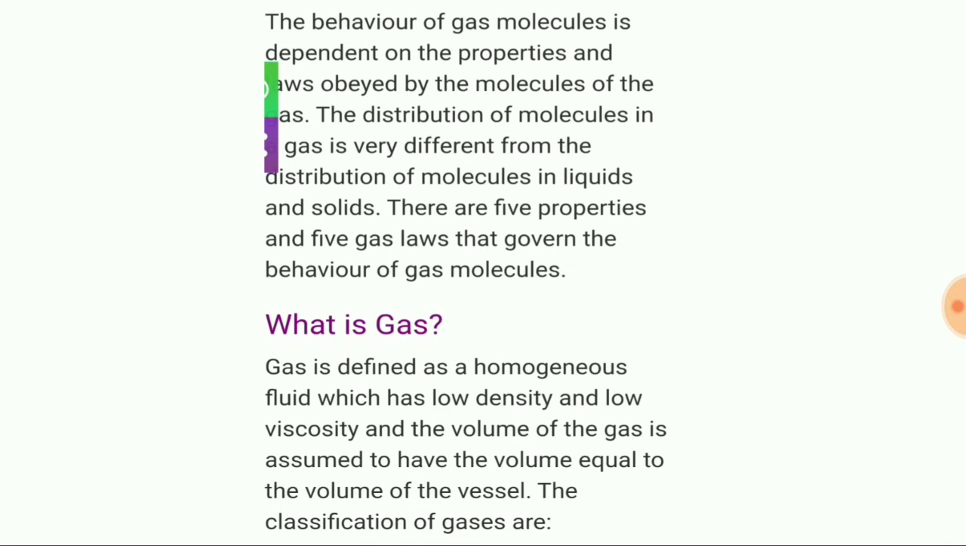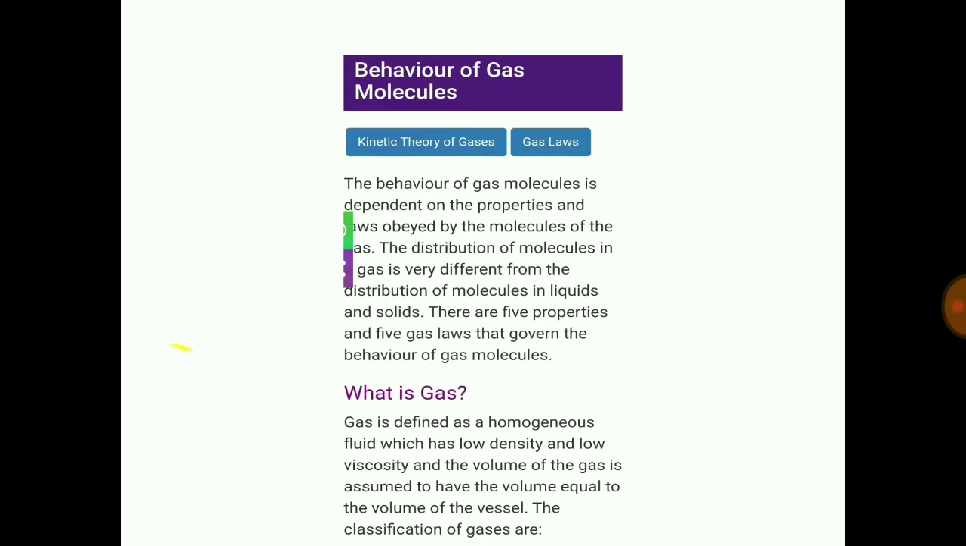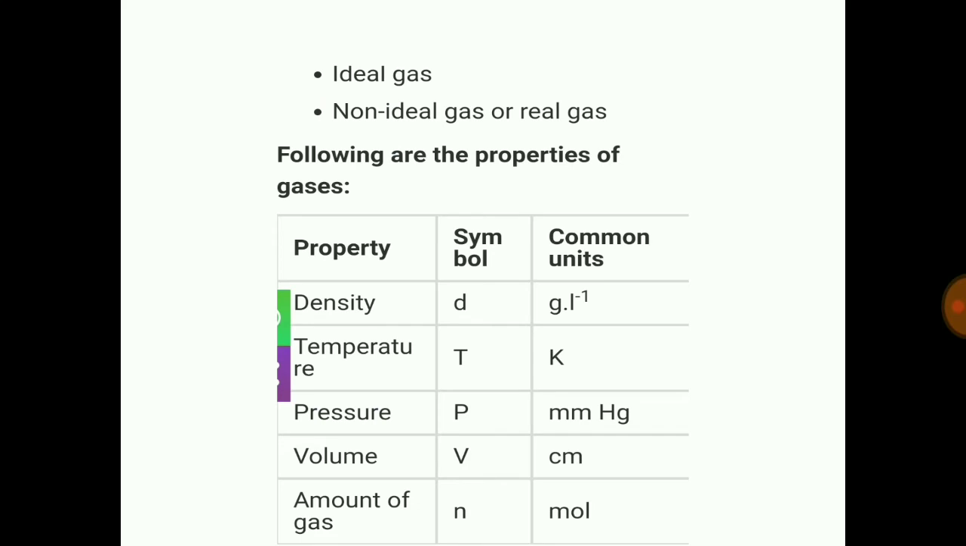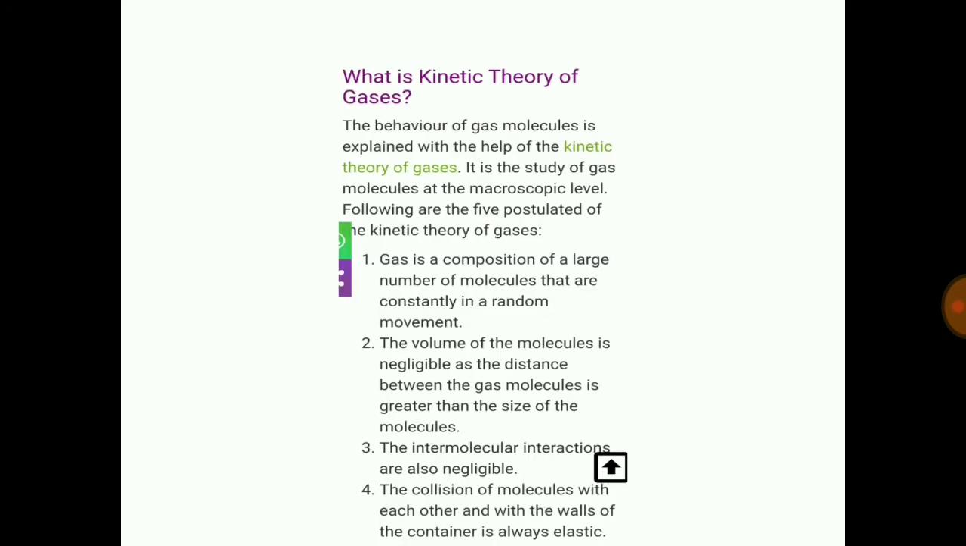Gases are classified in 2 ways, that is ideal gas and real gas or non-ideal gas. The properties of gases: density. The common unit for measuring density is grams per liter. Temperature is measured in Kelvin, pressure in millimeter of mercury, volume in centimeter, and amount of gas in moles.